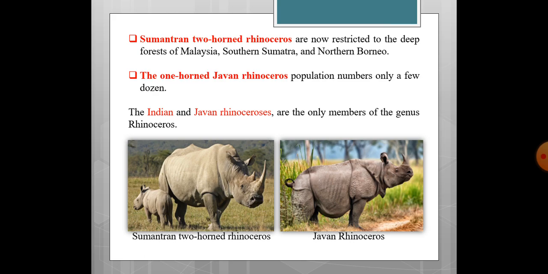The other difference is that in the Indian rhinoceros, male and female both have horns. Only the children, the small ones, do not have horns. Otherwise, the adult males and females have horns. Both sexes have horns. Whereas in the Javan rhinoceros, only males have horns. The horns are absent on female Javan rhinoceros. So this is the only member of the genus Rhinoceros, the Indian and the Javan rhinoceros.